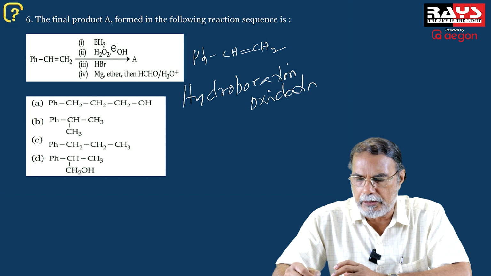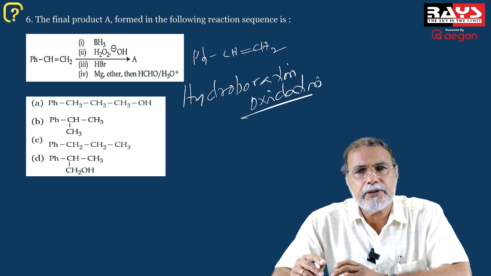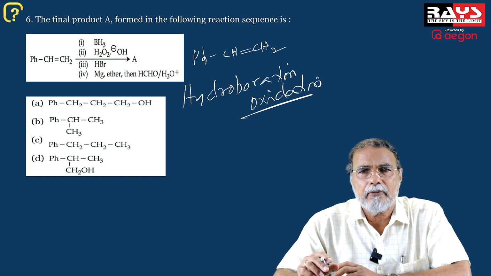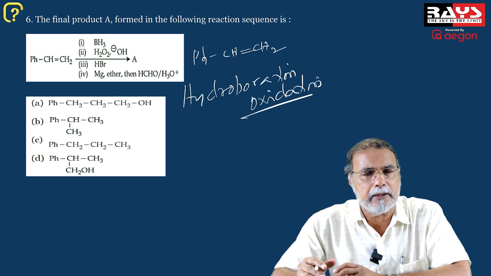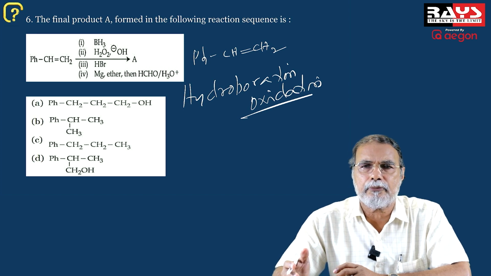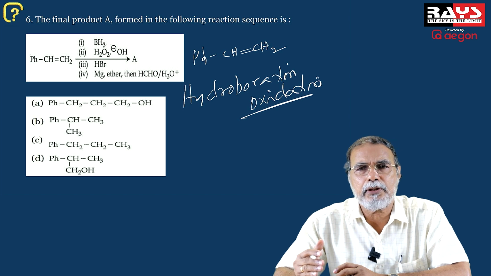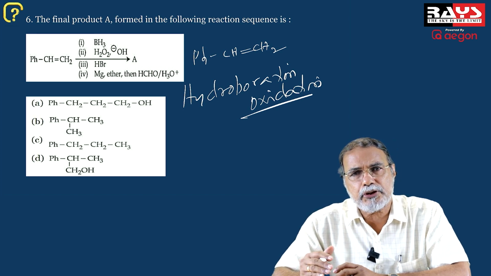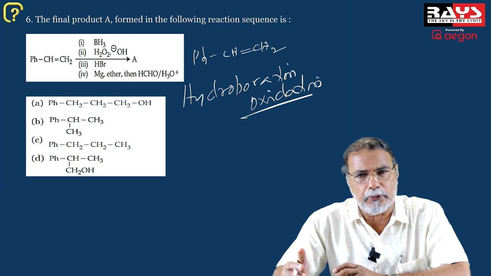And what is the importance of hydroboration oxidation? These two reactions together will do a hydration of the alkene against the Markovnikov rule. So it is anti-Markovnikov addition. The reaction is both stereoselective and regioselective, you know.